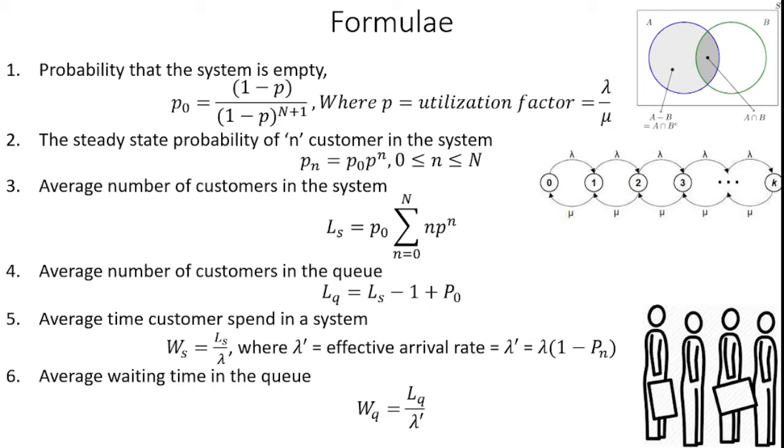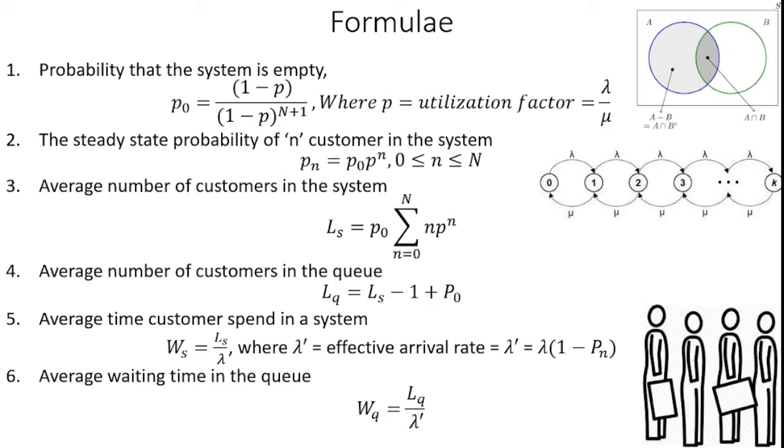So we determine the average number of customers in the queue through Lq = Ls − 1 + P0. Ls is the average number of customers in the system, and P0 is the probability that the system is empty, so we can easily determine Lq from Ls and P0.